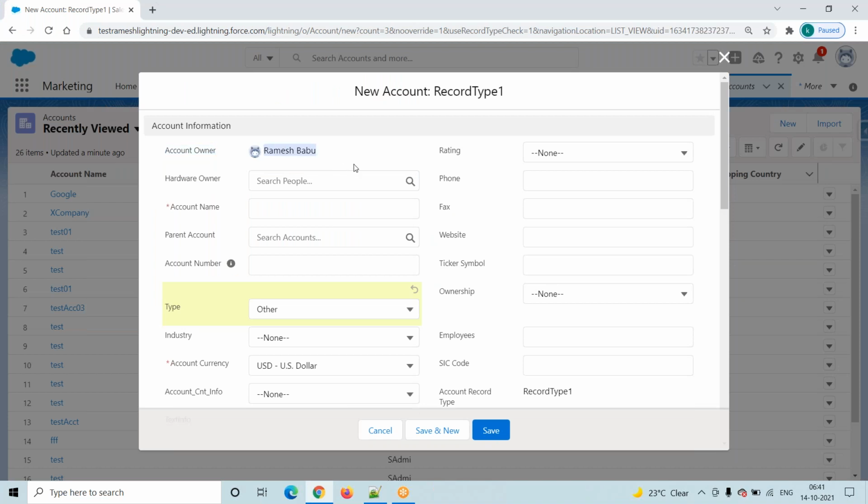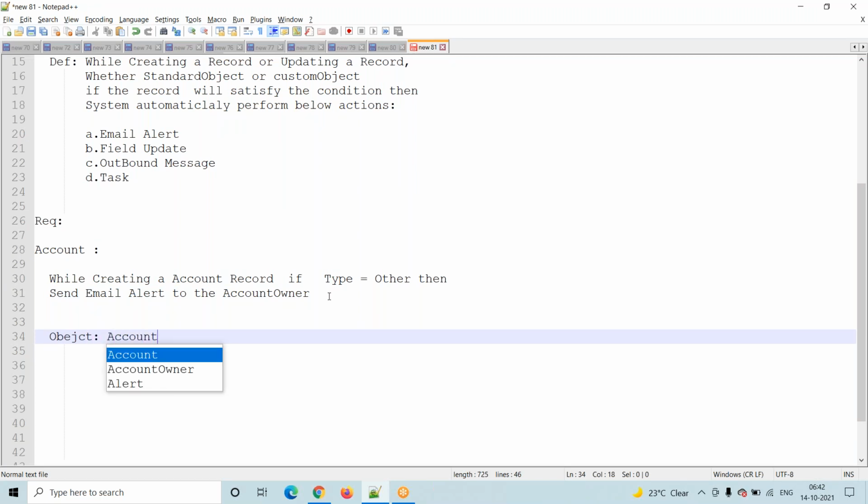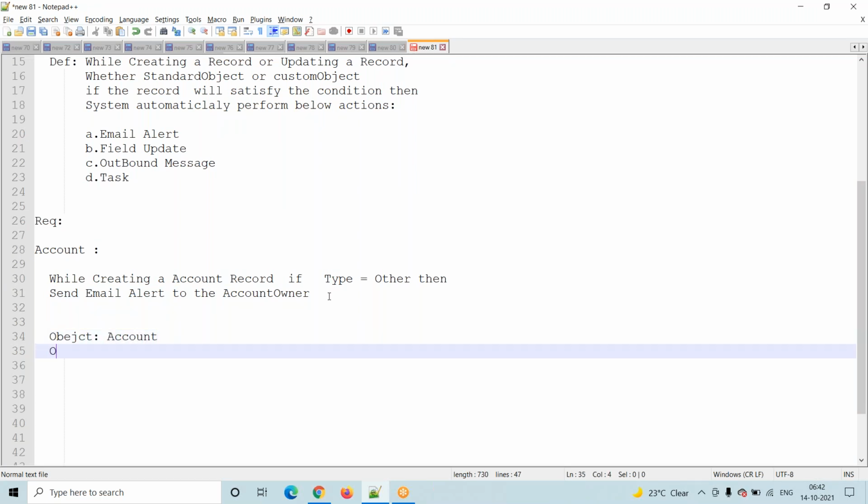This is my requirement. Okay, so here on which object are we working? The Account object. What is the operation or event here? Creating a record only, right? Creating a record means insert operation, and only while creating a record, not for updating a record.